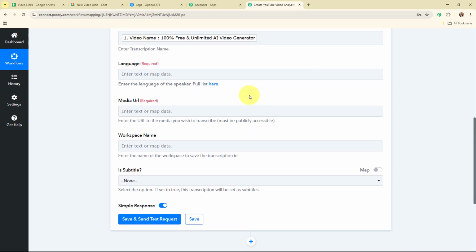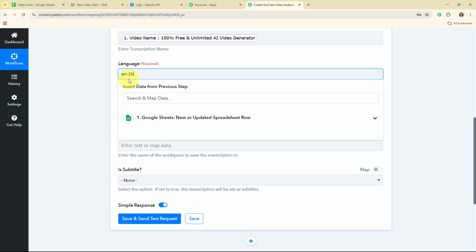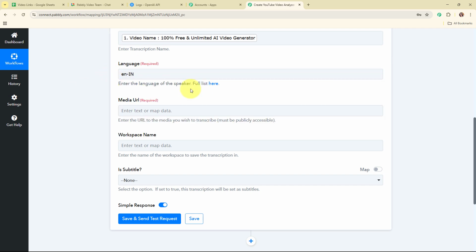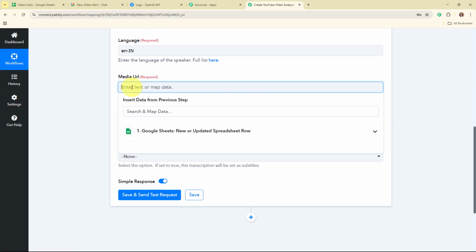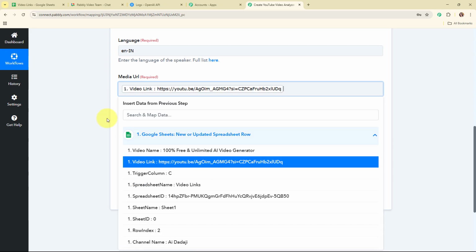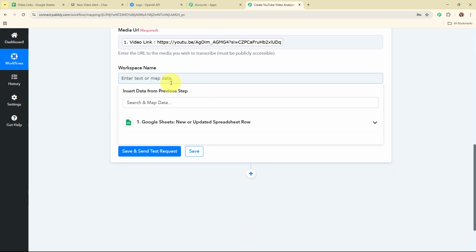Moving forward, for the language, I'm going to enter the language as EN-IN, that means English (India), and here you can choose the language of the speaker from the full list given in this hyperlink. Alright, moving forward, for the media URL, I'm going to map the video link, and for the workspace name, I'm going to give my workspace name that I have in my Happy Scribe account, that is My Workspace.